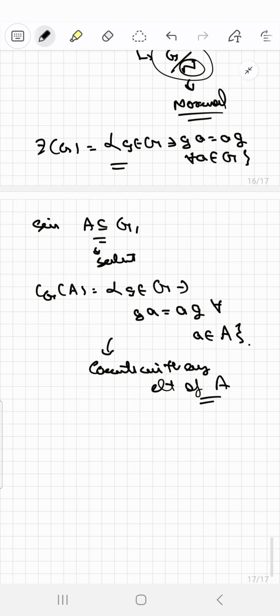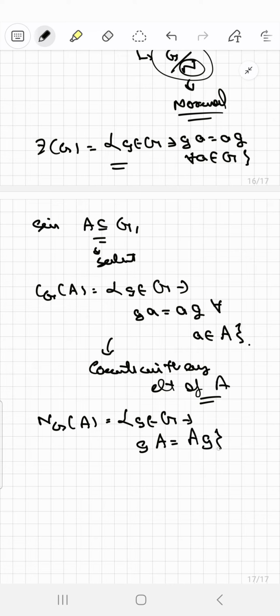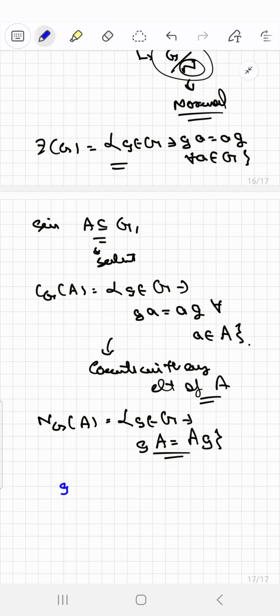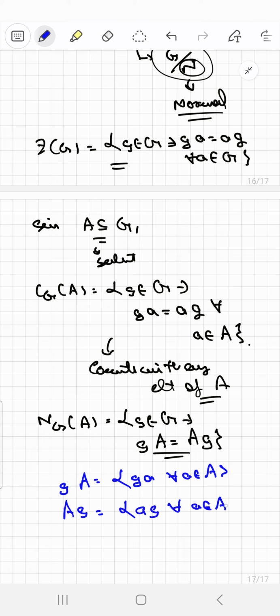Is it clear? And finally, we come to the notion of a normalizer of a subset A in G, which is the collection of all those elements g in capital G such that gA equals Ag. That is, they commute as the set A. What do I mean by that? Let me explain it in short. gA consists of all the elements of the form ga for all a in capital A, and Ag consists of all the elements of the form ag for all a in capital A.